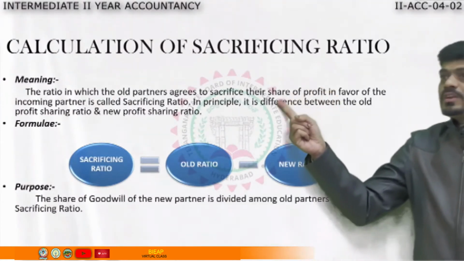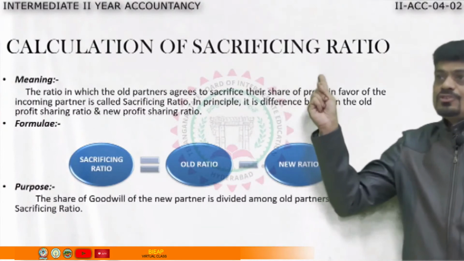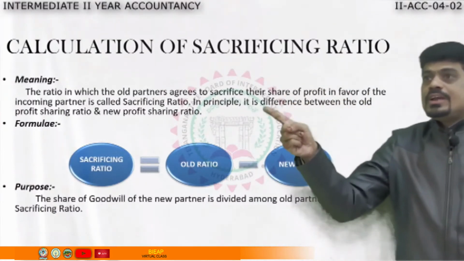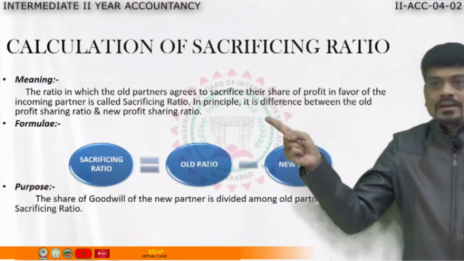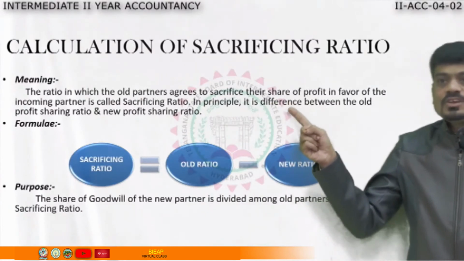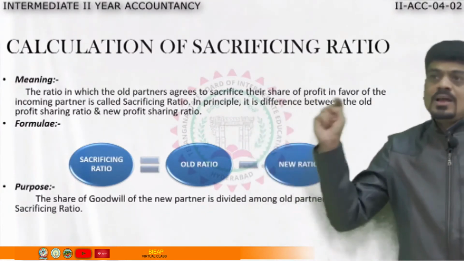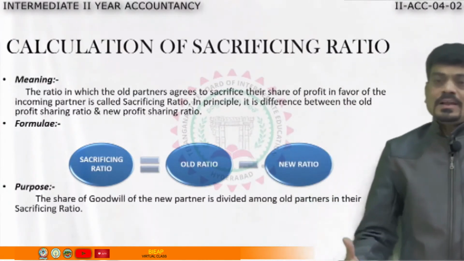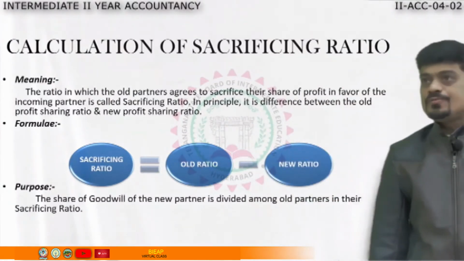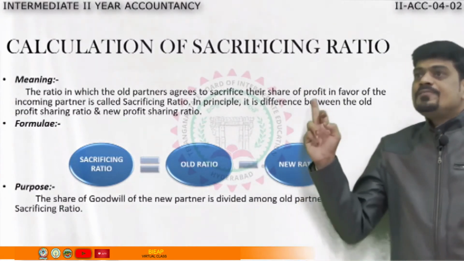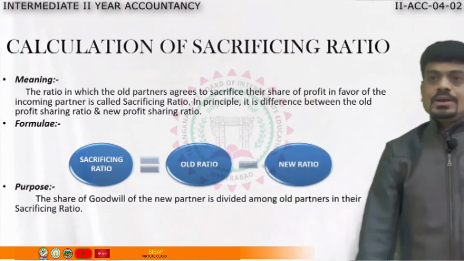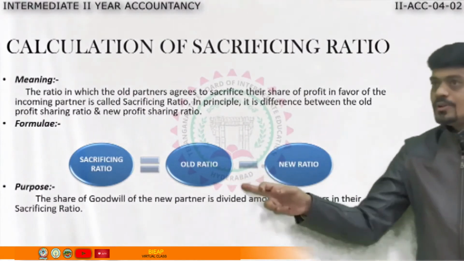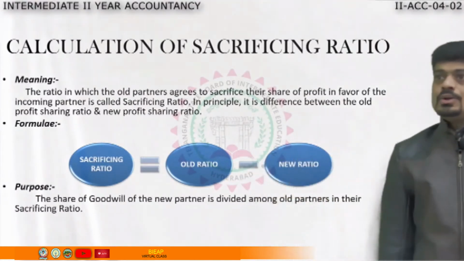So a 2 marks question again. Define sacrificing ratio. The answer will be: the ratio in which old partners agree to sacrifice their share of profit in favor of the new partner is called sacrificing ratio. Now principally, in the sense conceptually, how are we going to find it? It is nothing but the difference between old ratio and new ratio. So here I wrote the formula: old ratio minus new ratio.